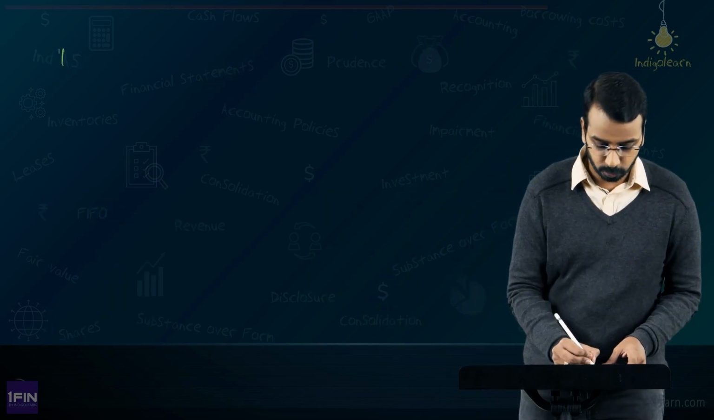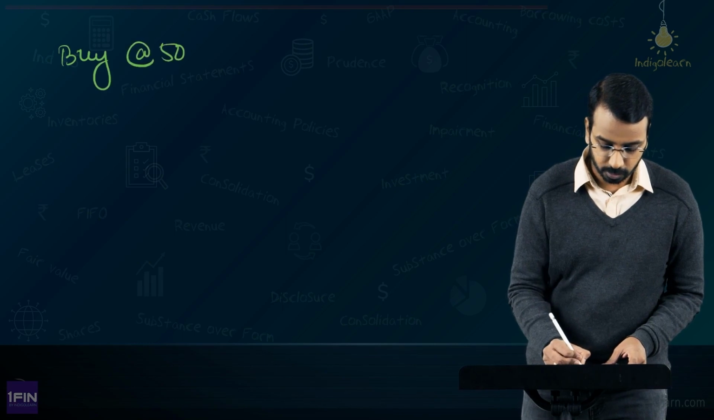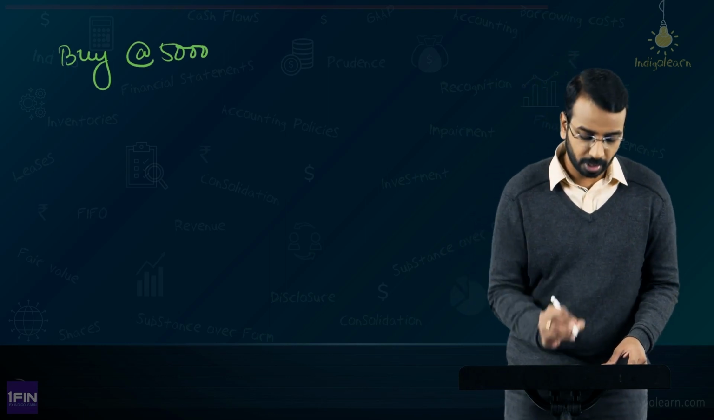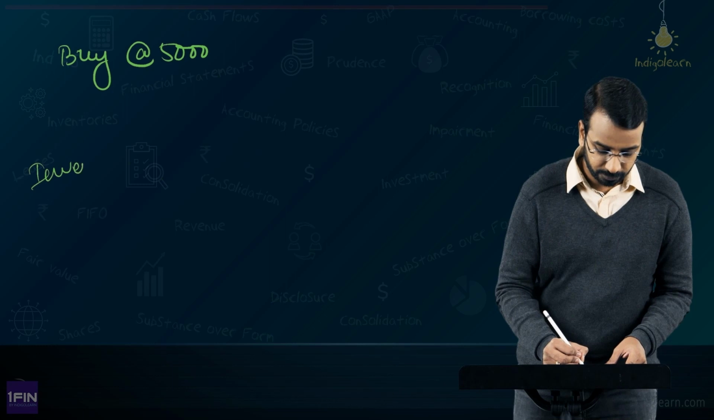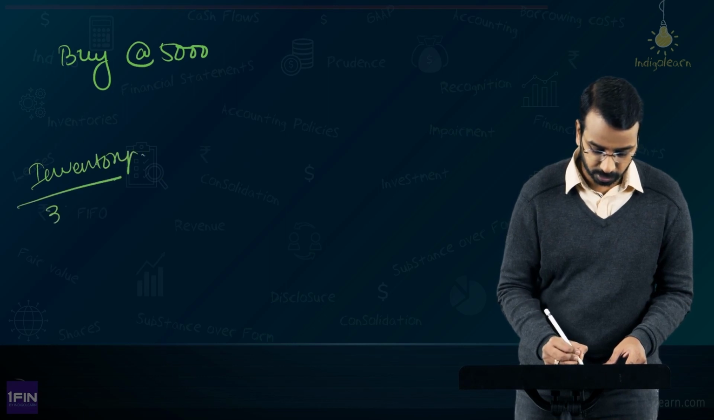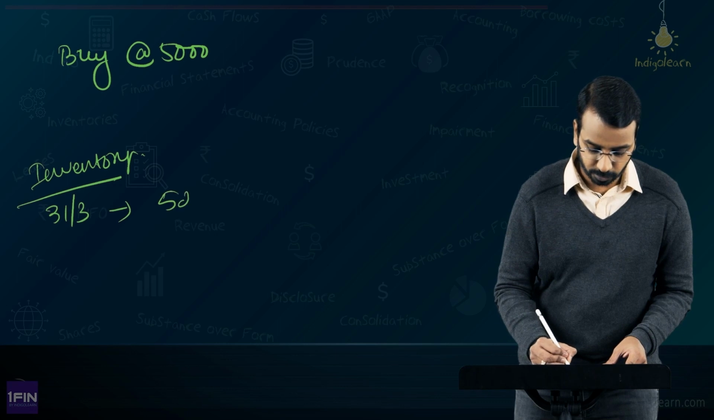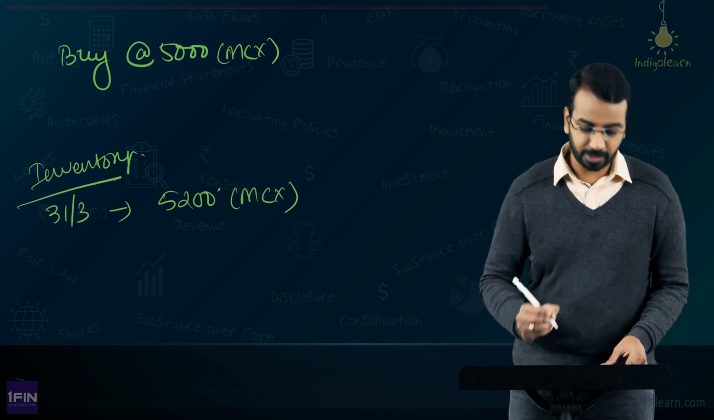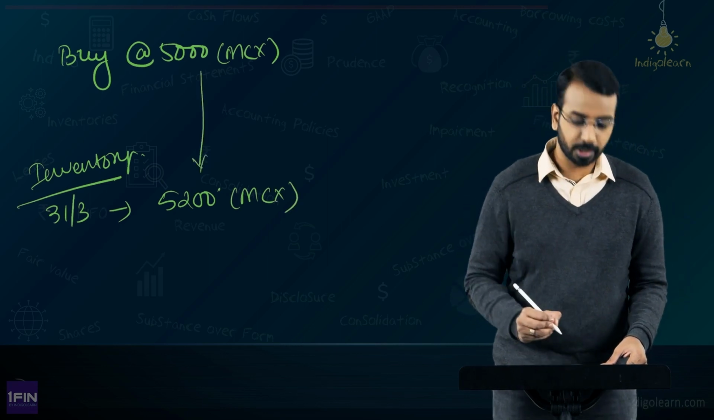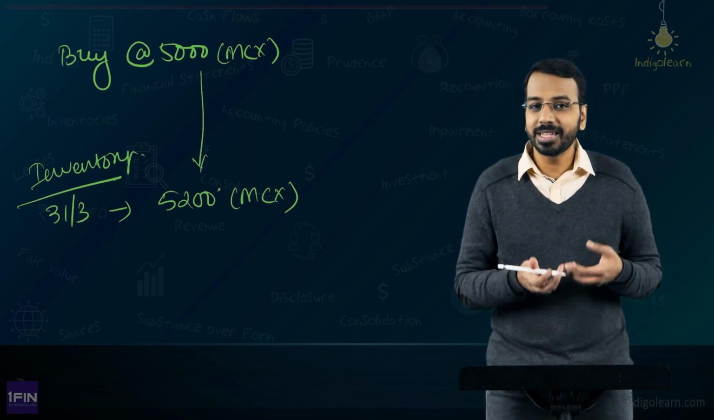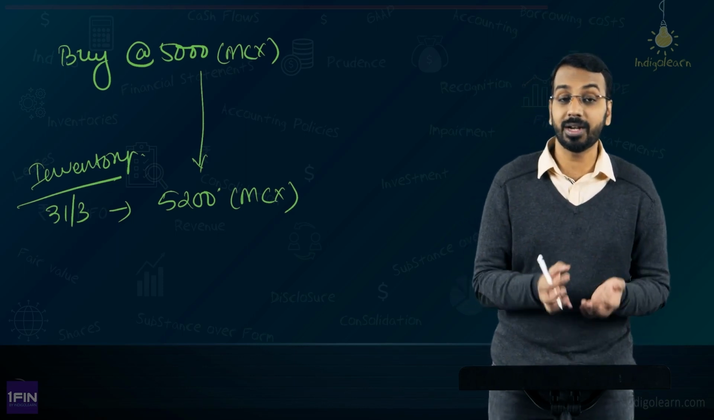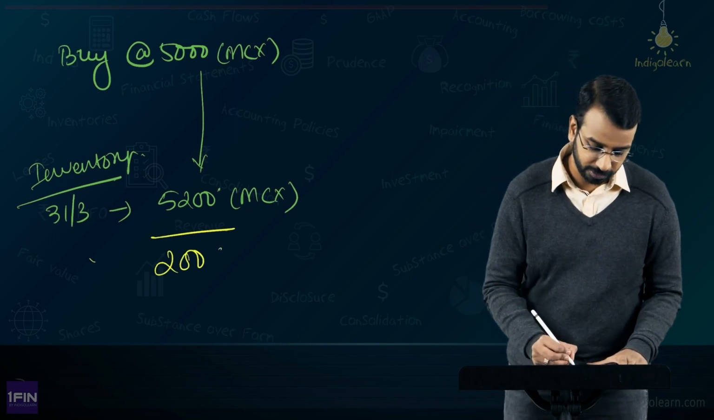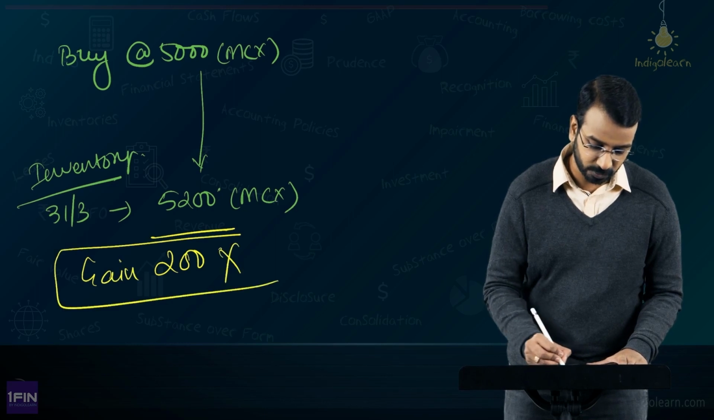But assume for a moment you bought at 5,000, and I'll ignore the premium for now because that unnecessarily complicates the calculations. You bought at 5,000 and on the date of inventory valuation, that is on 31st of March, the price is 5,200. I am talking only about MCX. 5,200 means the price has gone up by 200. Now, when the price goes up by 200, will you increase the value of inventory as per Ind AS 2? You will not. So, this 200 of gain is not accounted for as per Ind AS 2.